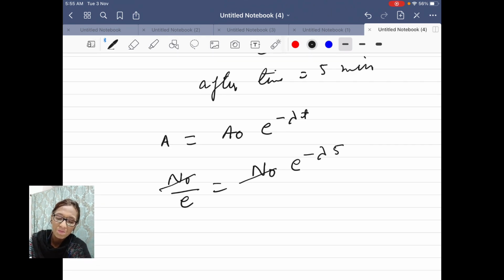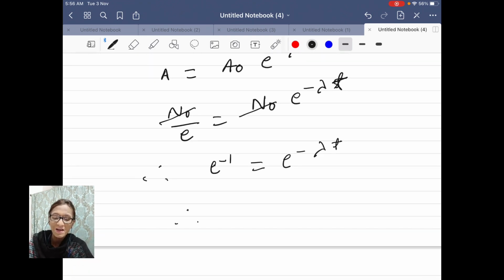So 1 by e is equal to e power minus 1, which is equal to e power minus lambda t. Therefore, you can see that lambda t is equal to 1, and therefore t is equal to 1 by lambda.